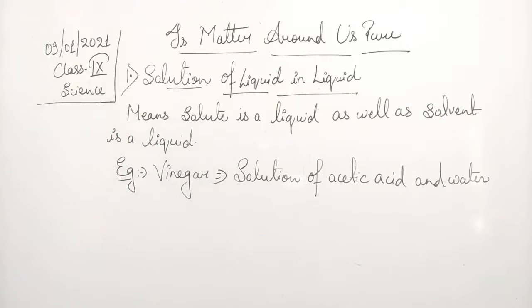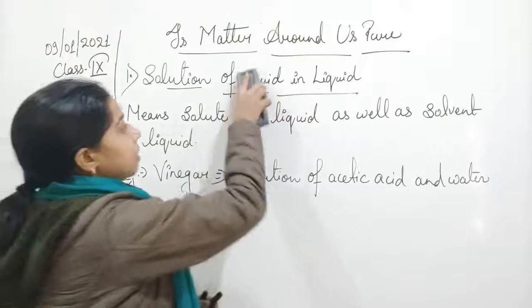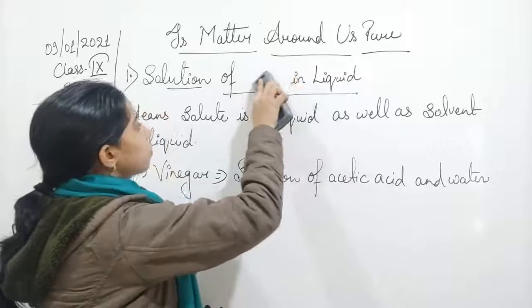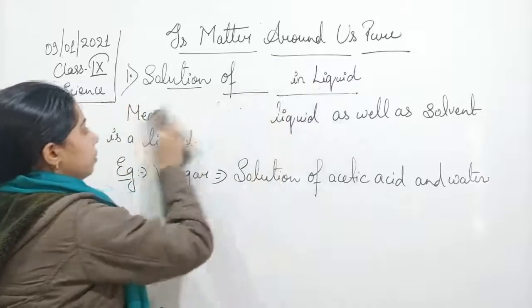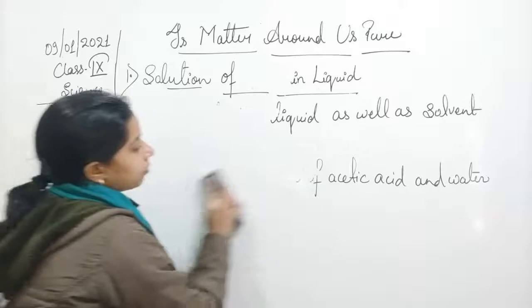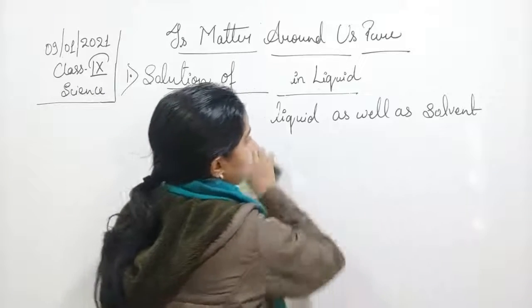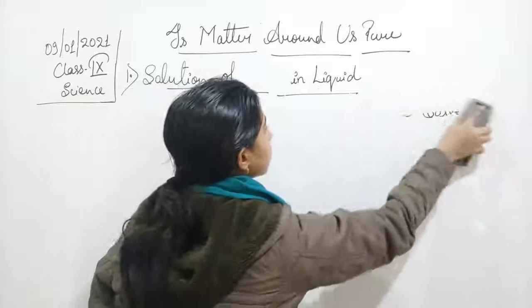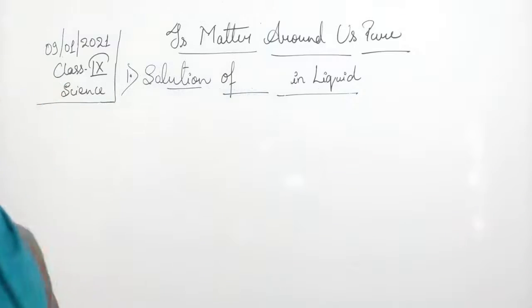Next one is solution of a gas in a liquid.